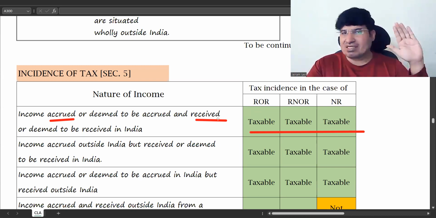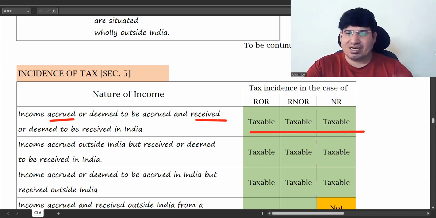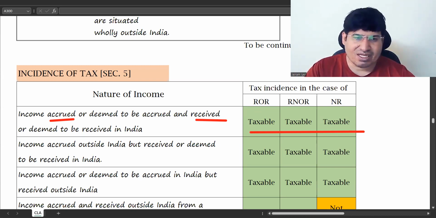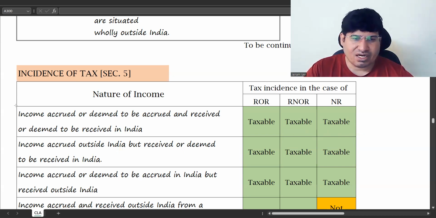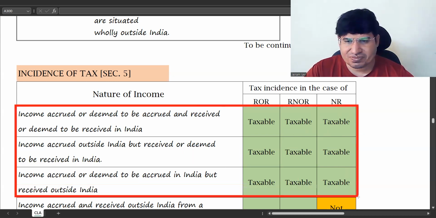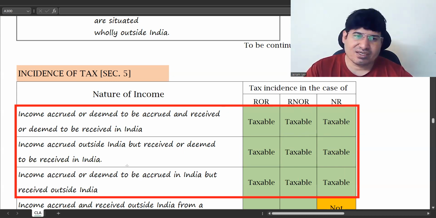Even if one of these two legs is in India and one is outside, it's still taxable for all three. Here you can see accrued is outside India, but received is in India. So in short, even if one of these two things happens in India, it is taxable for all three. Which is why the first thing to learn in this table is this: either accrued is in India or received is in India or both are in India, it is taxable for all.